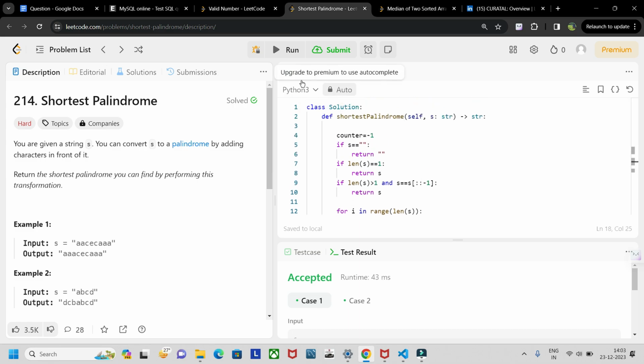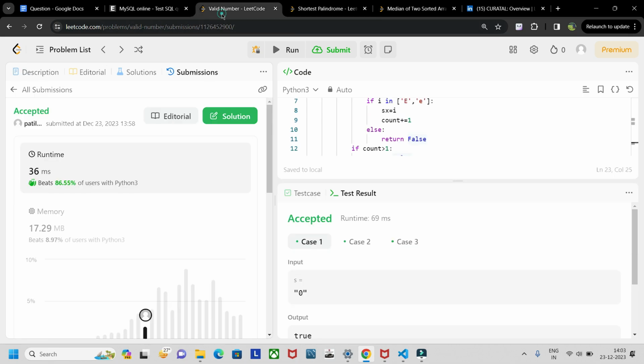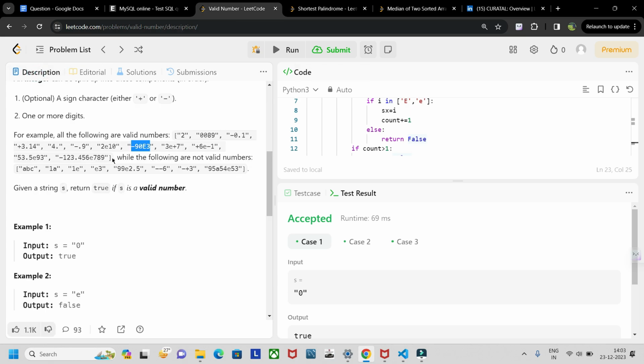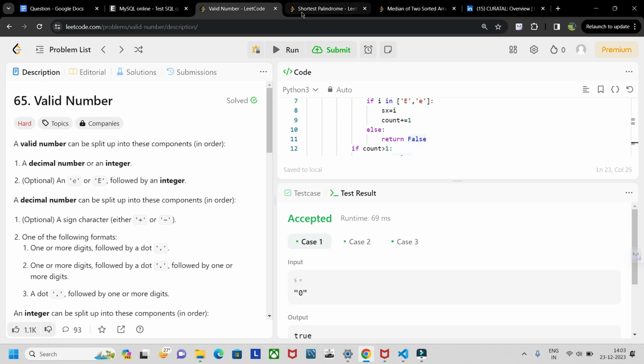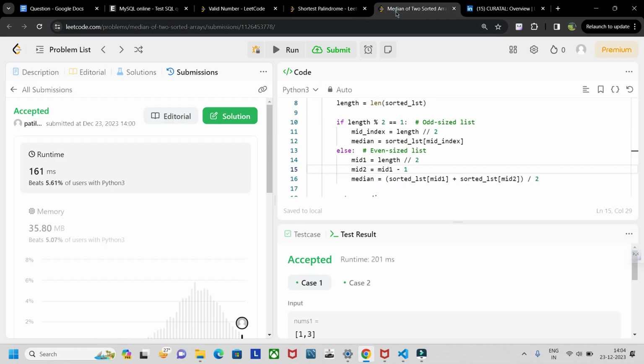Okay, so these are the simple questions they had asked in the Curatal organization for the role of data analyst itself, or you can consider them as Python interview questions. Okay, so the 3 questions were valid number, then shortest palindrome, and median of 2 sorted arrays.